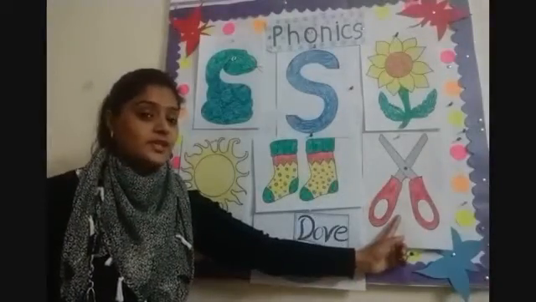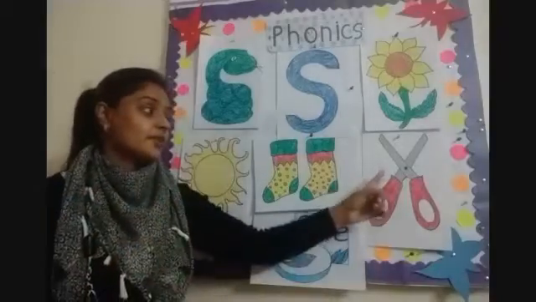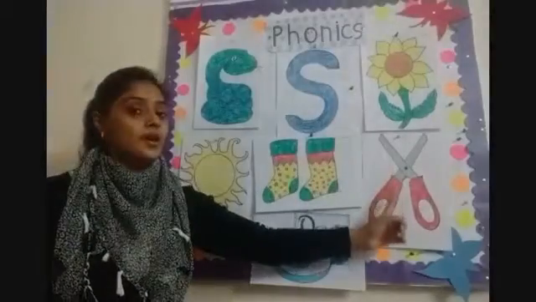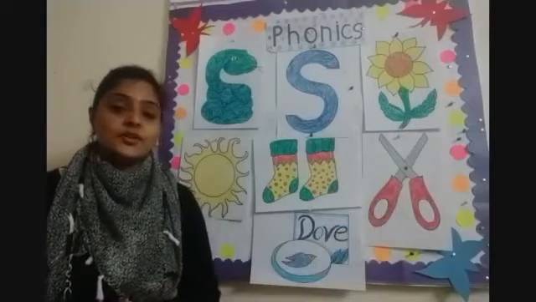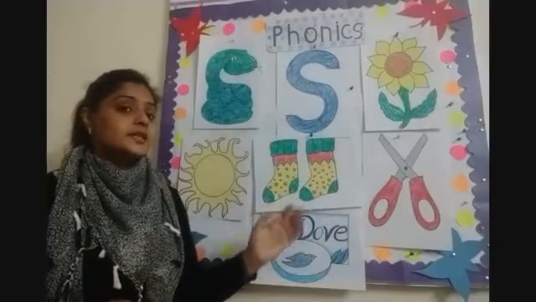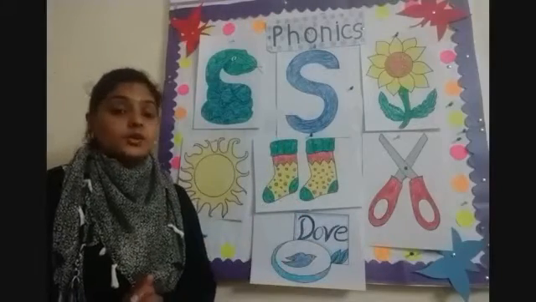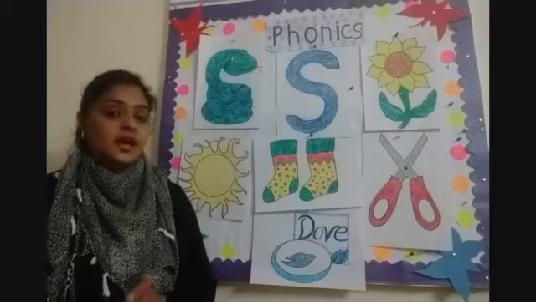And what do we do with scissors? We can cut the papers with scissors. Yes. So children, these are the sound pictures and today we will learn how to write sound.